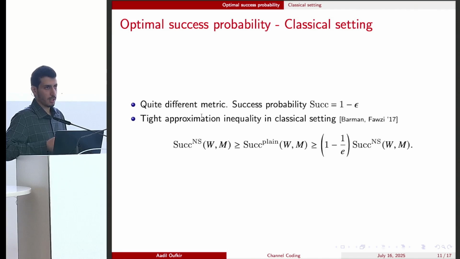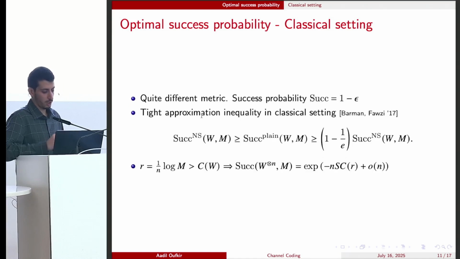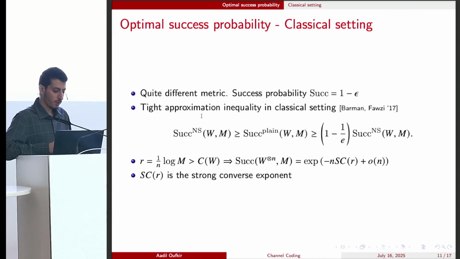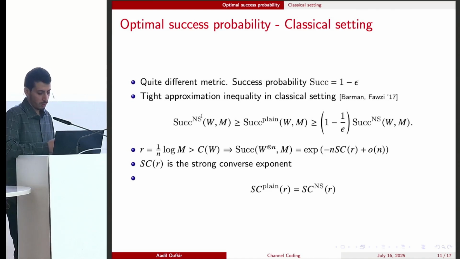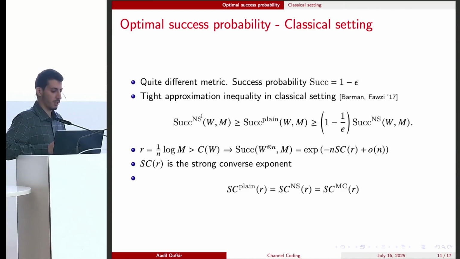Since this is a constant, it has implications in terms of the strong converse exponent. So here we are in the regime where the rate is strictly above the channel capacity. So the error goes to 1 exponentially fast, so the success goes to 0 exponentially fast, and the decaying rate is known as the strong converse exponent. So this inequality or approximation of Berta and Fawzi implies that the strong converse exponents of the plain and non-signaling are equal, and so is any correlation in between. And recall that the non-signaling in the classical setting corresponds exactly to the meta-converse. So you have this chain of equalities.